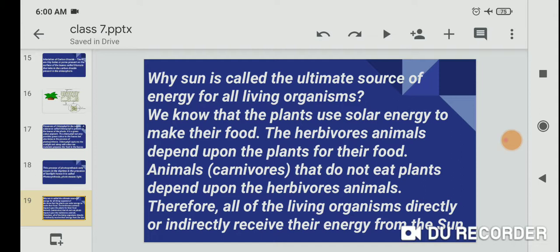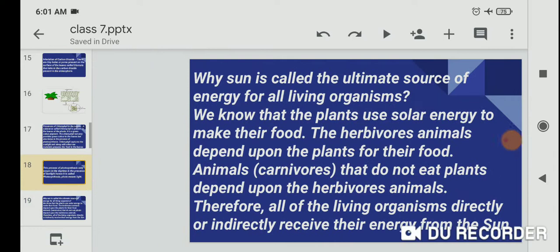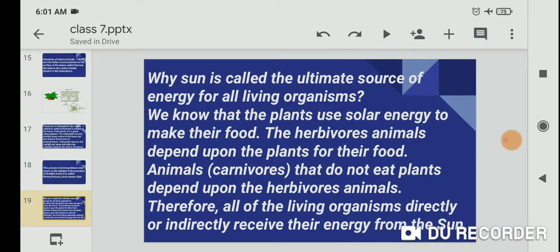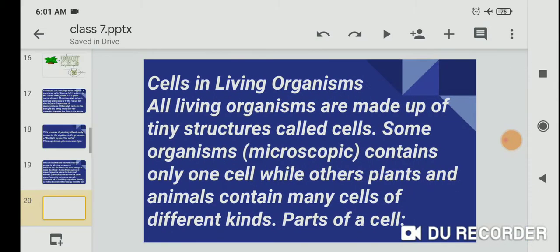Carnivore animals that do not eat plants depend upon the herbivore animals. Therefore, all living organisms directly or indirectly receive their energy from the sun.